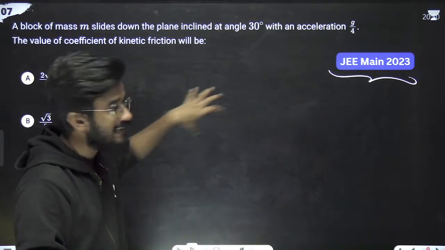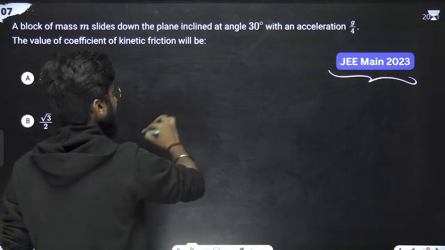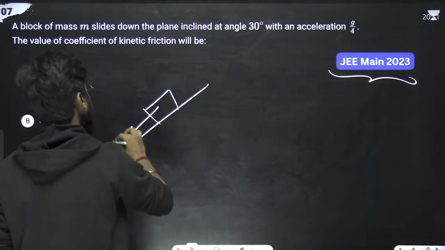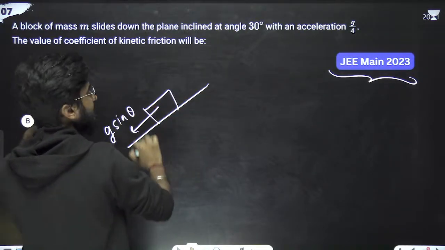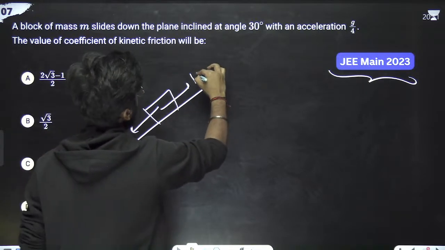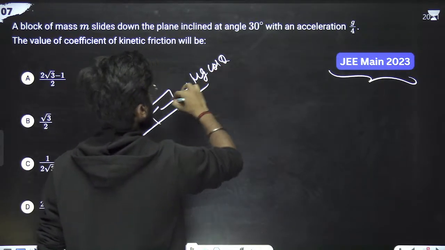So if it is sliding in the downward direction, we can write, look at this, this is g sine theta. I'm just writing the acceleration, right? And this is mu g cos theta, right? And the total acceleration is what?